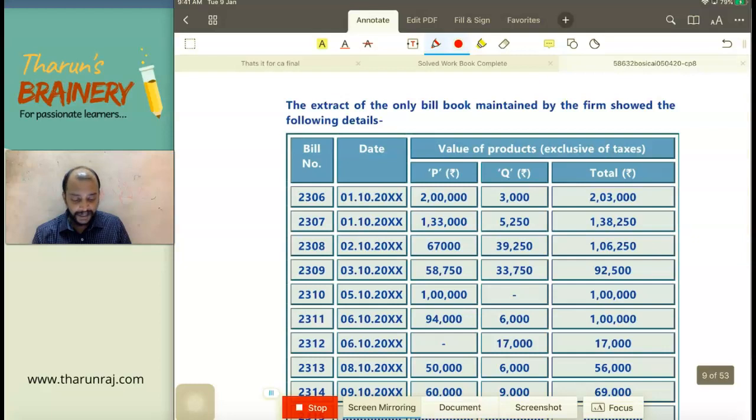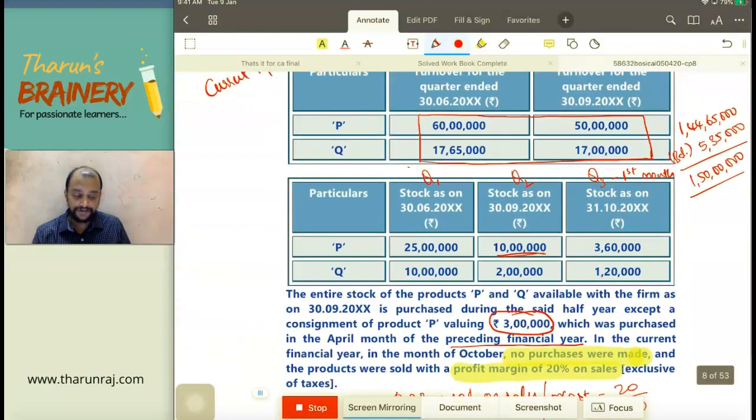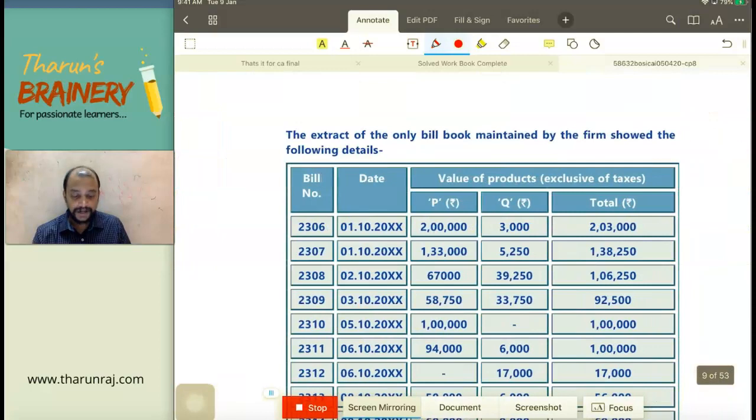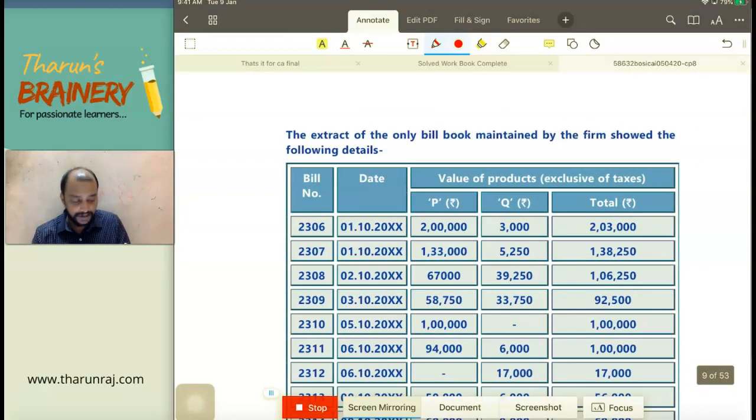So in October month, it is 2,03,000. So P and Q. So we are finding on which date they are going to cross 1 crore 50 lakhs. Now already they are at 1 crore 44 lakh 65,000. So now what is the limit? 5 lakh 35,000. So here 2,03,000.